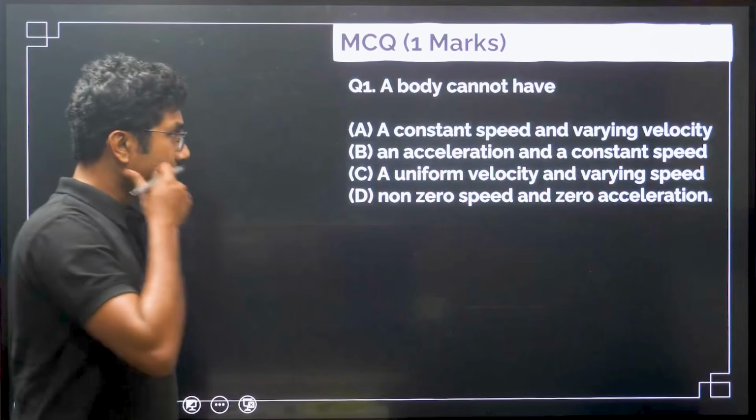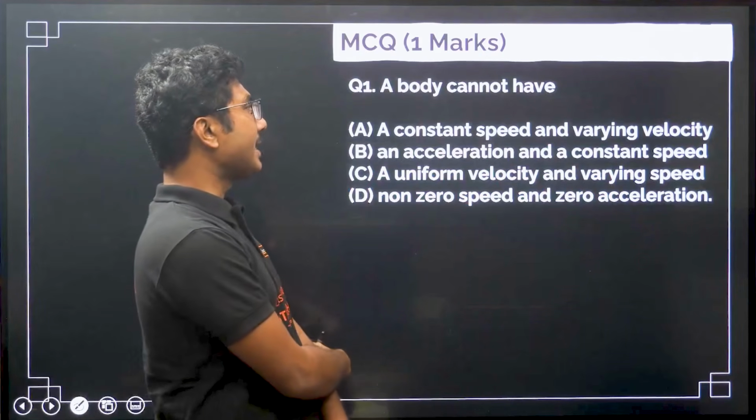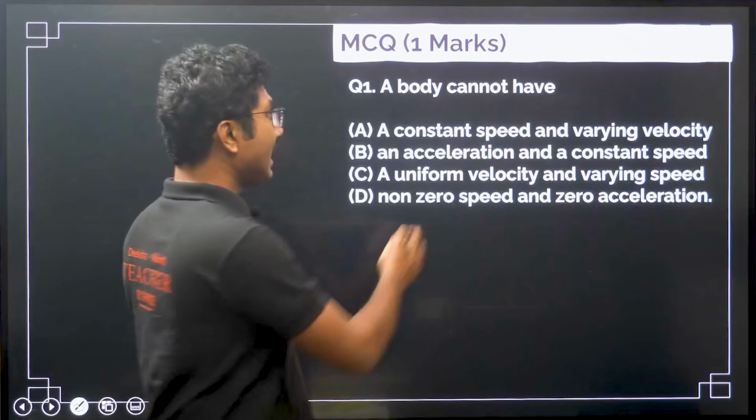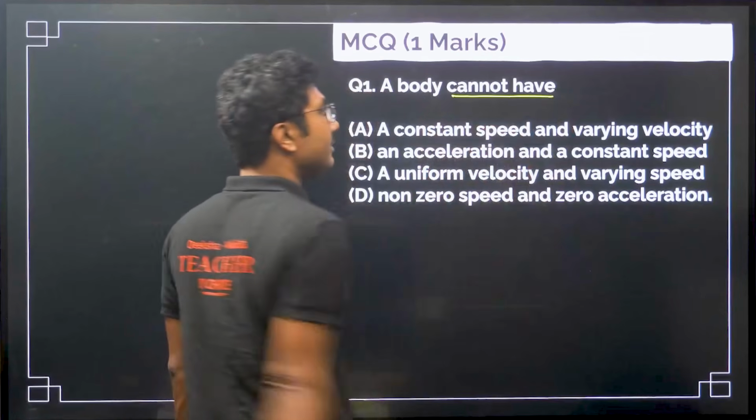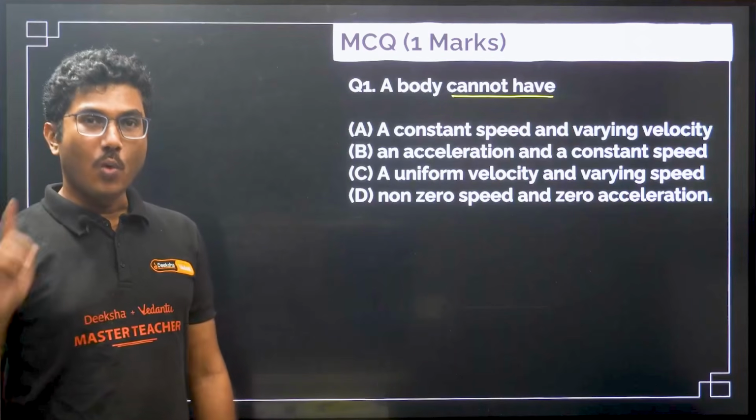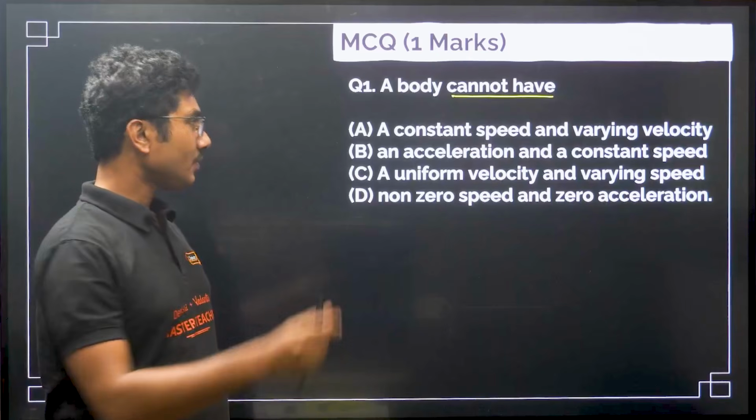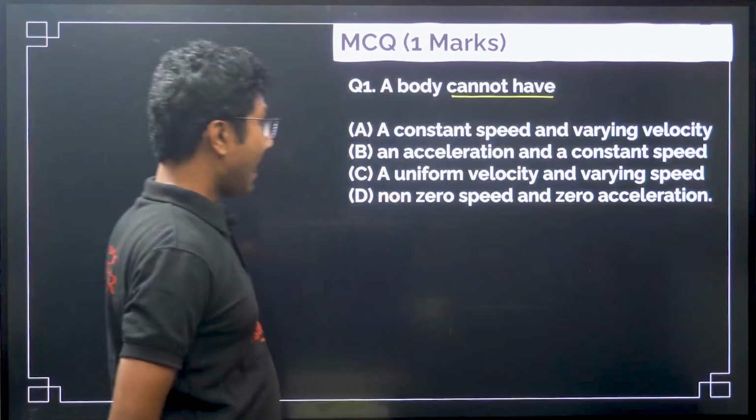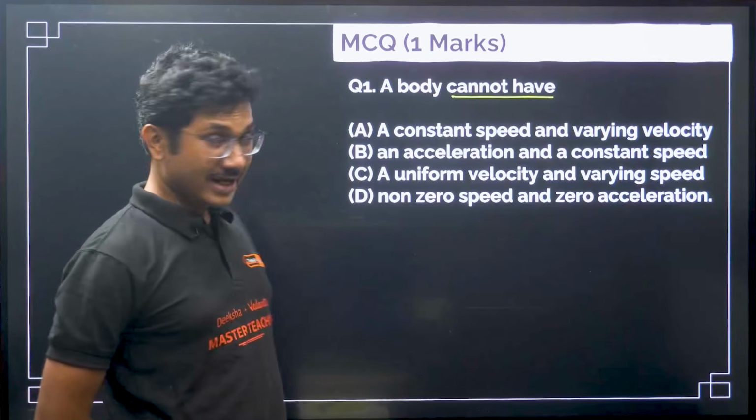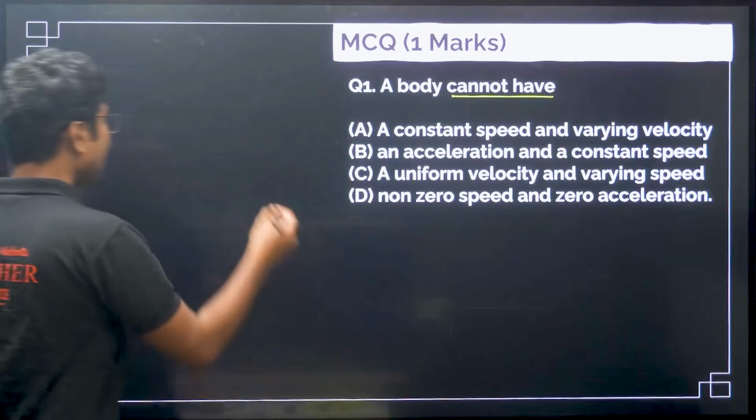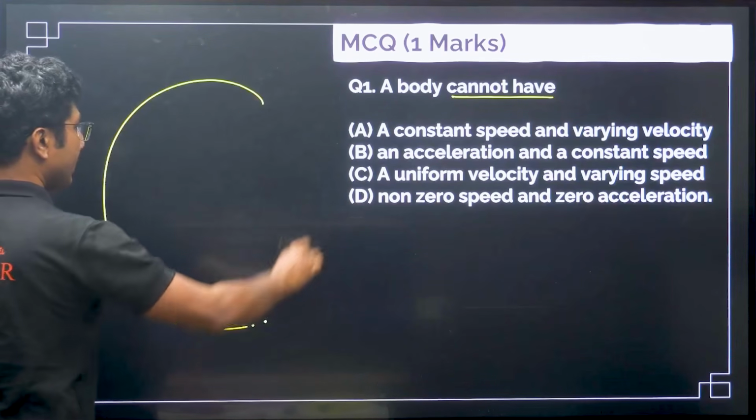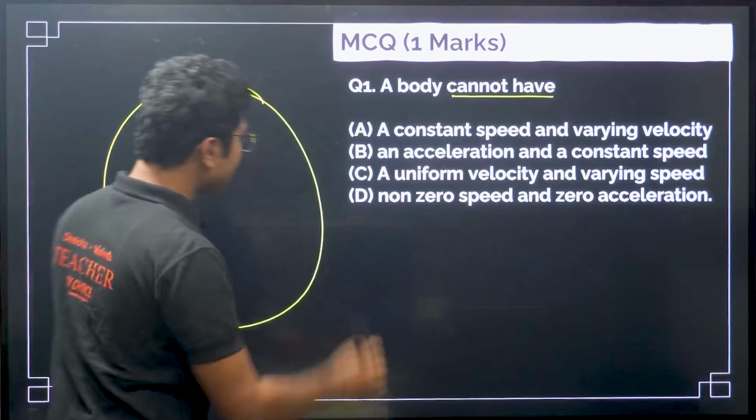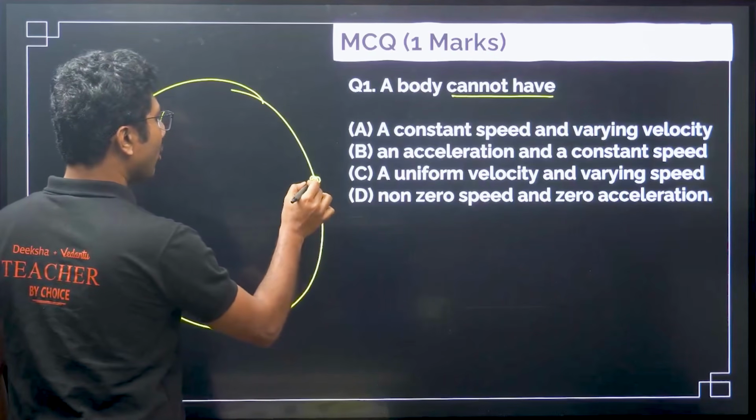Now, first question: a body cannot have. Again, cannot have means three of them are possible, one is not possible. Constant speed and varying velocity, very interesting. Can it have constant speed and varying velocity? Yes, very much possible if it is moving in a circle. If it is moving in a circle, it can move with a constant speed.